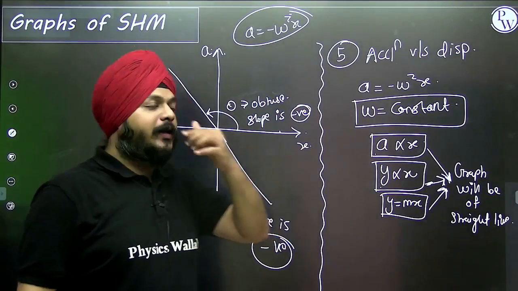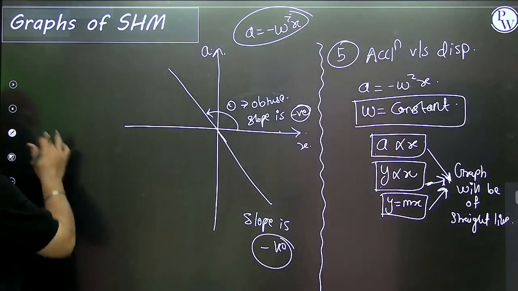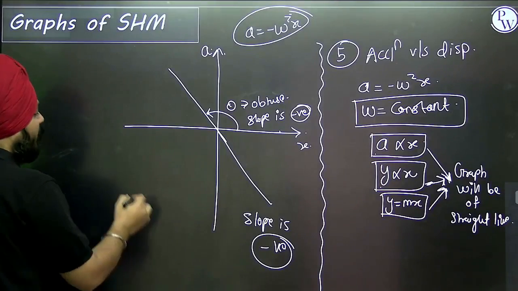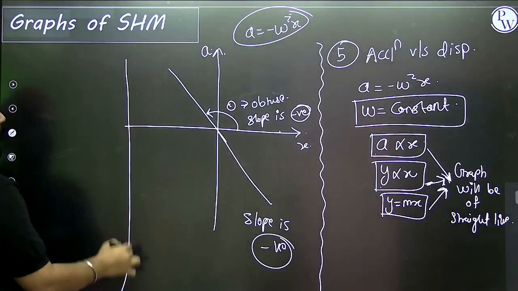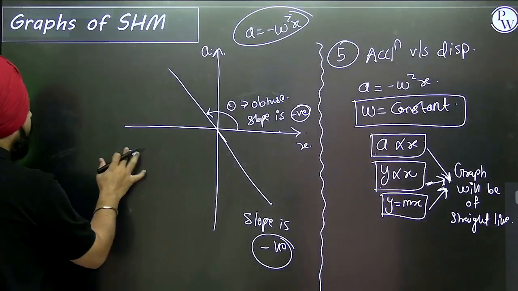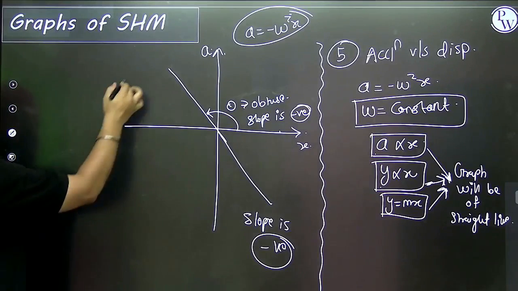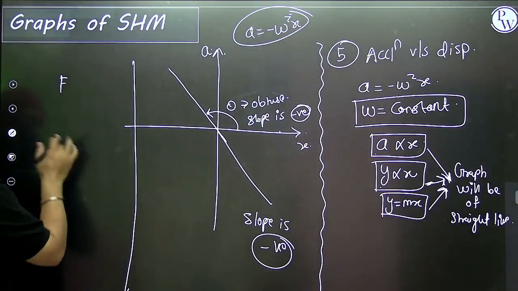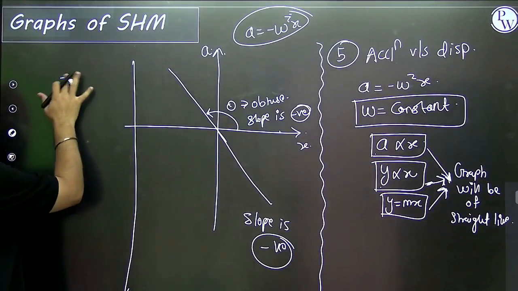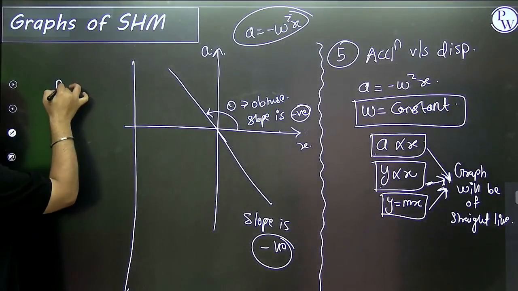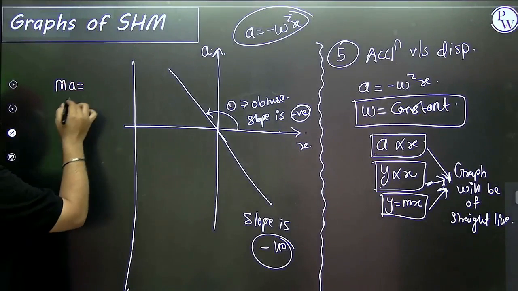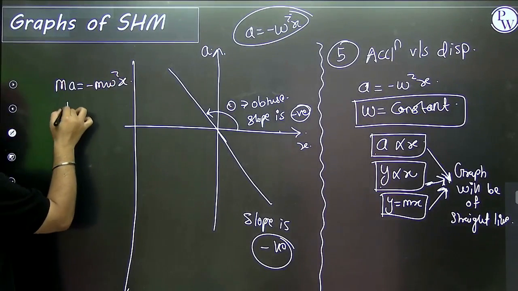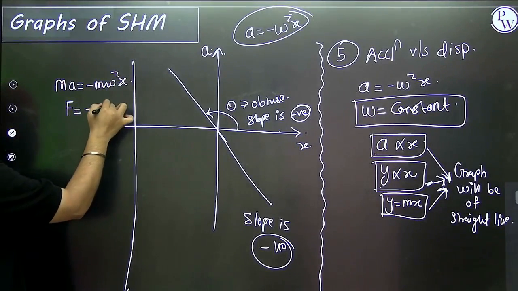Similarly, if you want the force versus x graph, we have the same thing. F is equal to ma, and a is equal to minus omega square x, so force is equal to minus m omega square x.